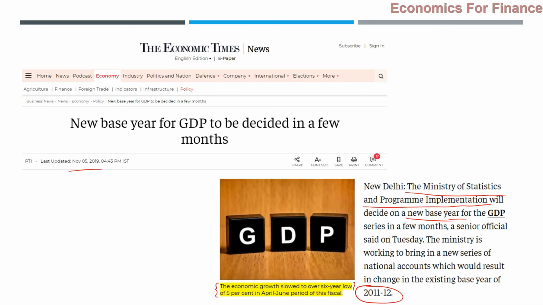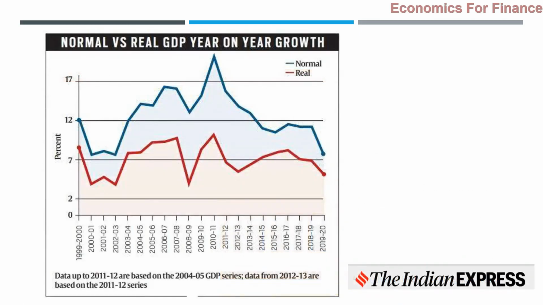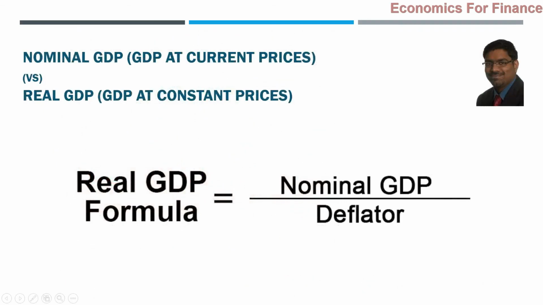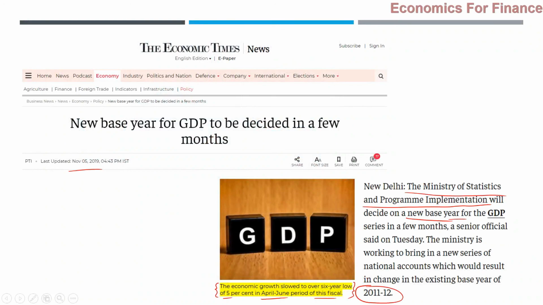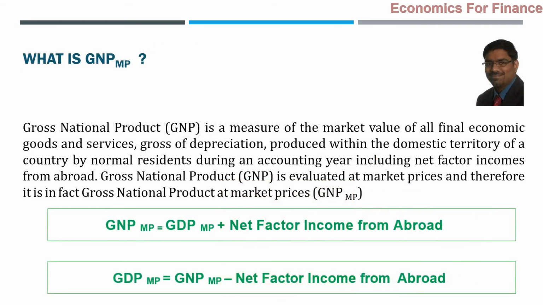But one point to note here, which is a fact, is that economic growth slowed to over the 6 years low of 5% in the April-June period of this fiscal. Already, this was pre-corona, already the economic growth rate was down. But once again, these are all just facts. These are just something which are there in the public domain, related to the economy as data, as information. Only they have to be used for understanding what concepts we already have known. Only for that purpose. They will not be useful for any other examination purpose. Only for substantiating what we already know can they be used.